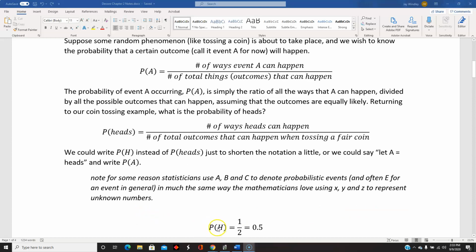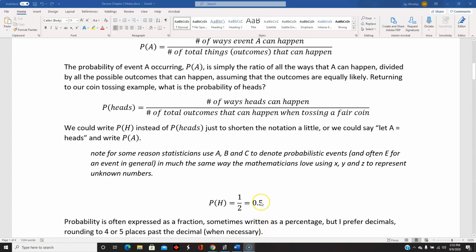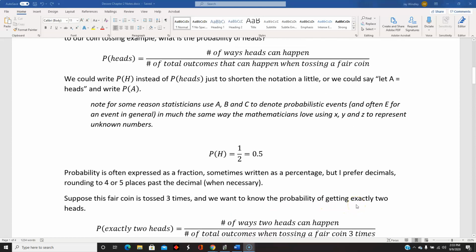So anyways, we would say that the probability of heads is 1/2 because there's two total outcomes that could happen. One of them is heads, so that probability is 1/2 or 0.5, or I suppose you could say 50%. Probability is often expressed as a fraction, sometimes as a percentage, but I prefer decimals going to 4 or 5 places as needed.